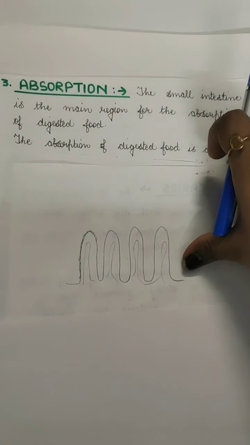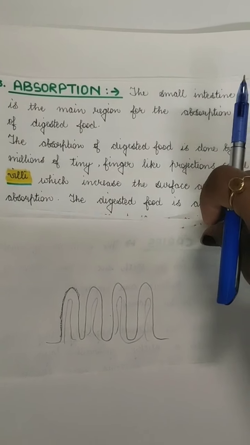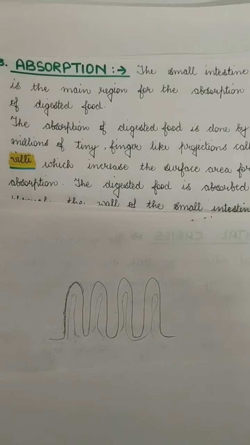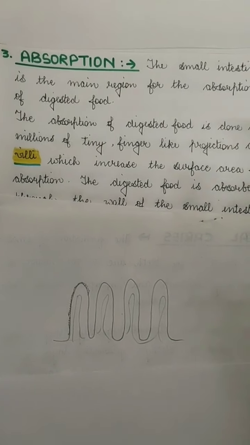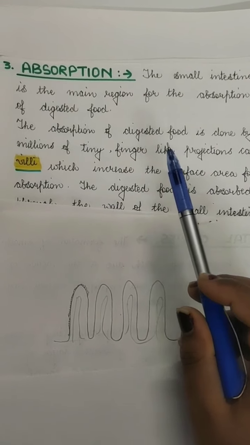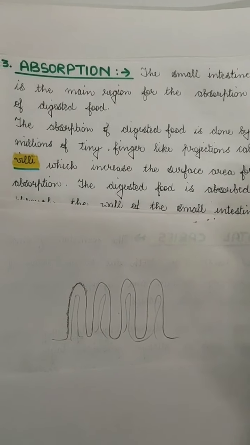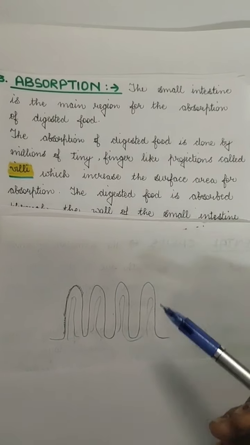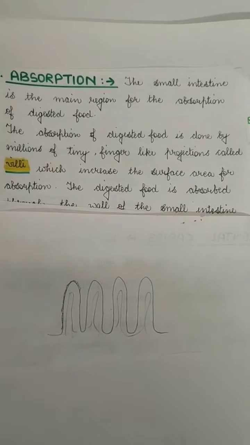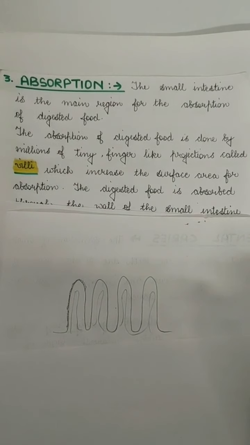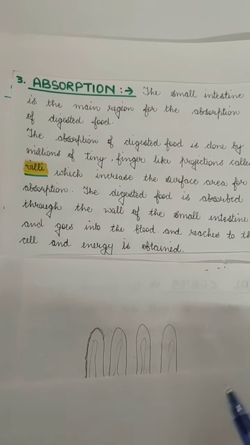The small intestine is the main region where the absorption of the digested food takes place, because the food is digested in the small intestine and it is absorbed also in the small intestine. The absorption of the digested food takes place with the help of the millions of tiny finger-like projections called villi. These villi increase the surface area for absorption, and the digested food is absorbed through the wall of the small intestine.